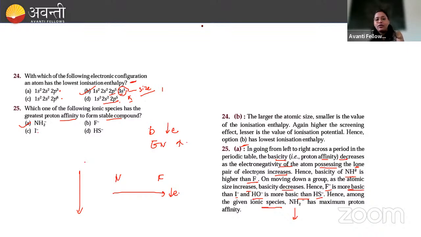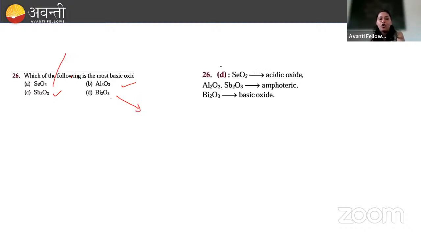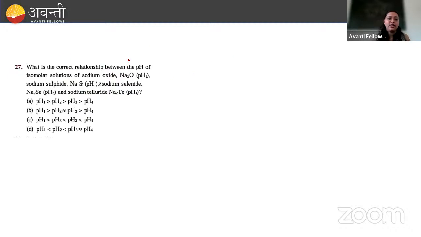Yes, any doubts? This is a very good question. Okay, next problem: which of the following is the most basic oxide? You know which is a basic oxide? Al2O3 is amphoteric. Okay, the Sb one is also amphoteric, the bismuth one is a basic oxide, and this one is an acidic oxide. So this is what our correct order is. So here what we had to see, children, is which is basic, and that is option D. Okay, option D.